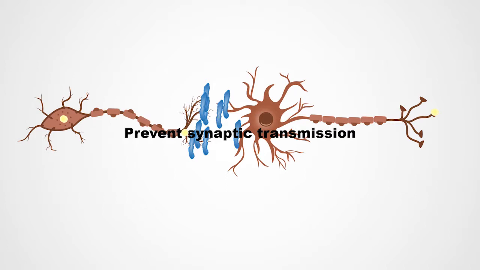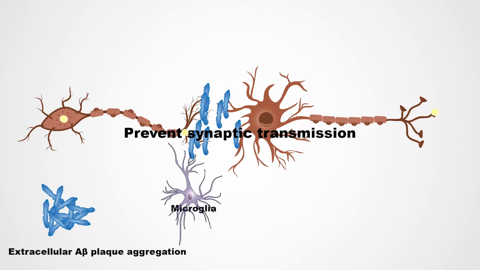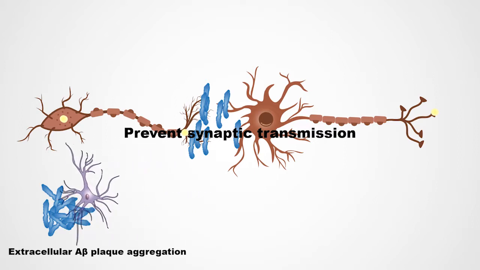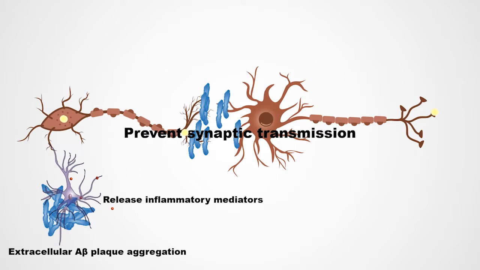Activated microglia release inflammatory mediators, which trigger mitochondrial dysfunction and oxidative damage in neurons and glial cells. All this damage leads neurons to the programmed cell death pathway.